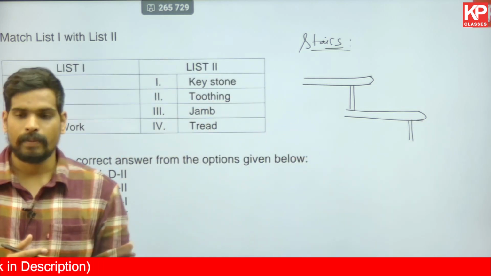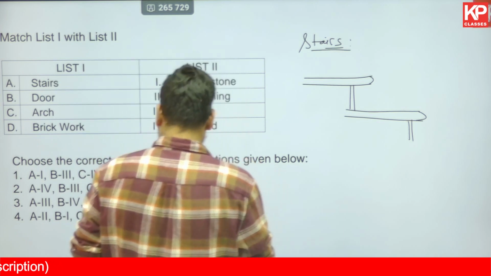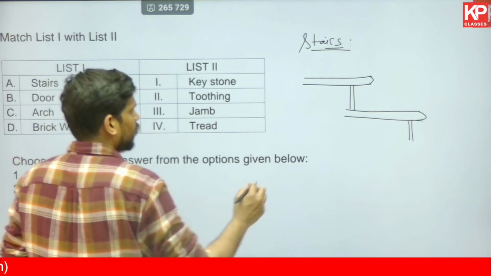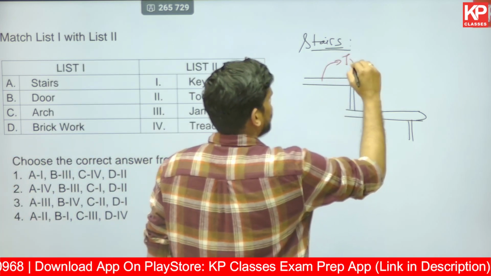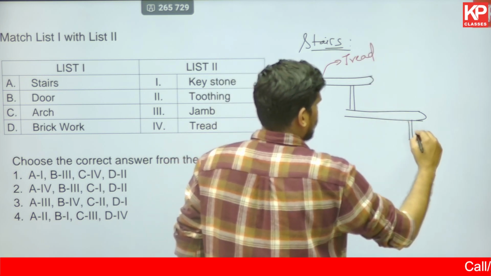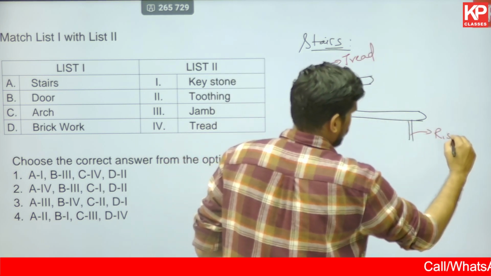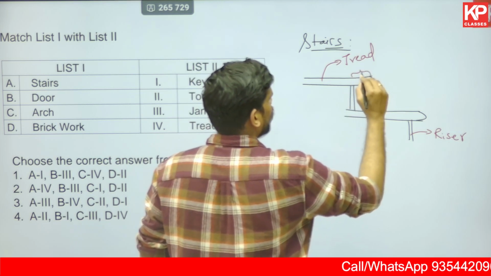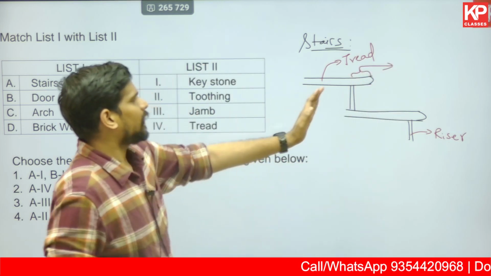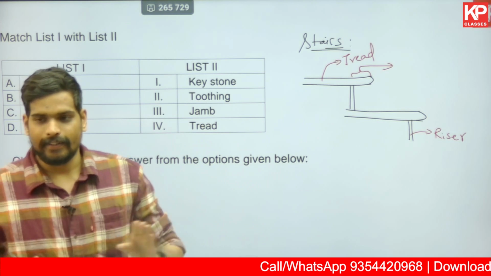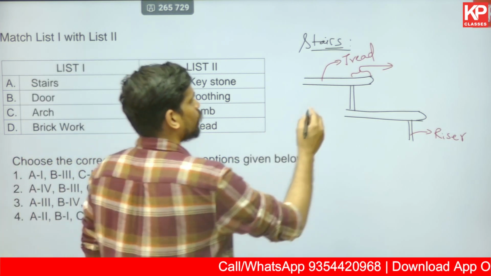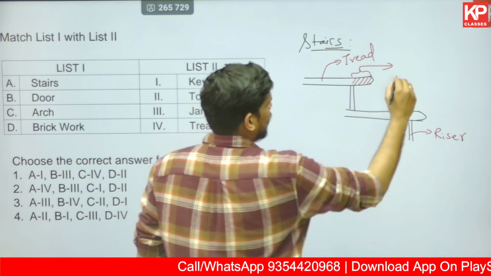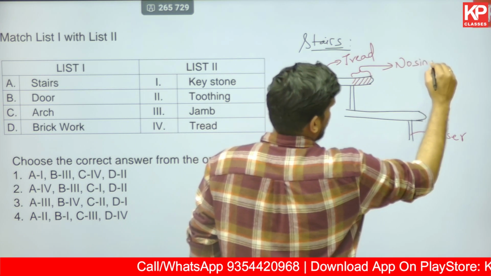The vertical members are referred to as risers. The horizontal members are called tread. The vertical members are called riser. Other than that, the riser and tread are not flushed at 90 degrees. There's a small projection, and this projection part which you see in the tread is called nosing.